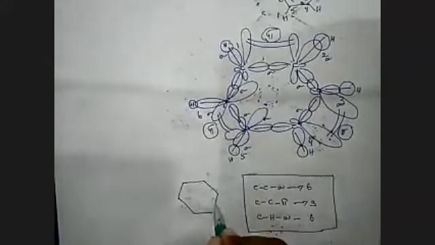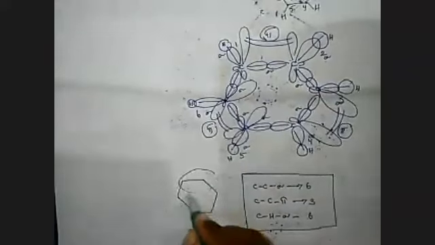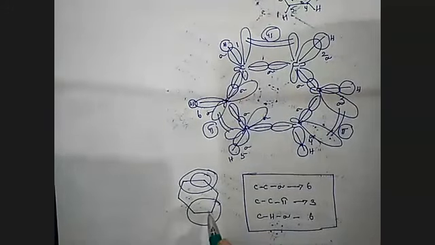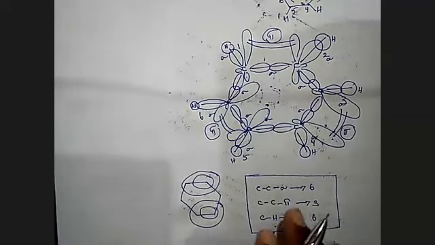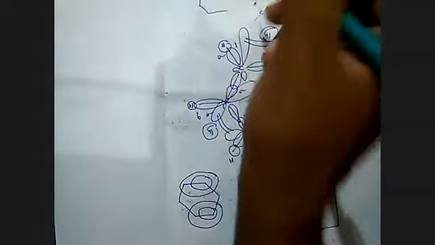A 6-membered closed ring system. Double bonds are identified above the plane, and the double bonds are identified below the plane. Now we can write like this also. Now it is the benzene ring system.